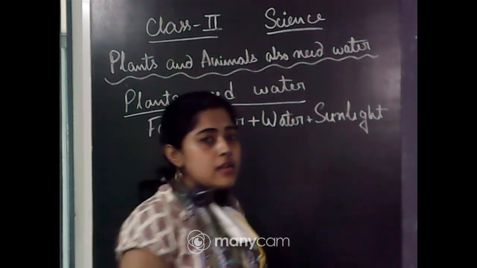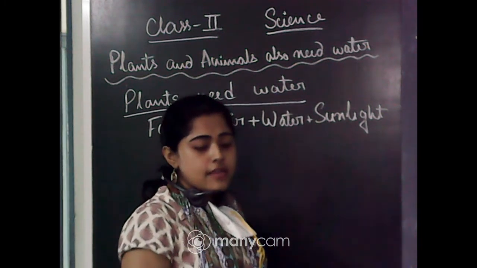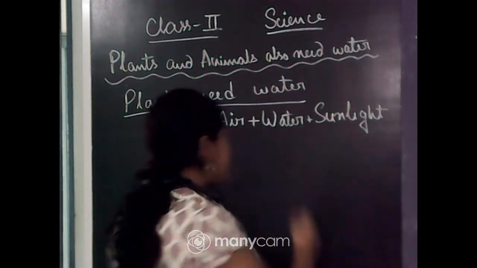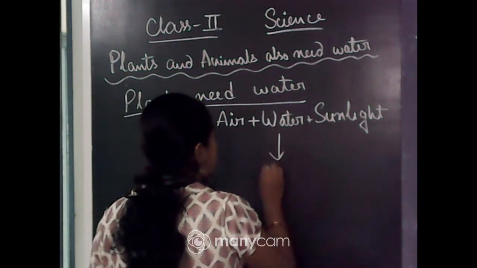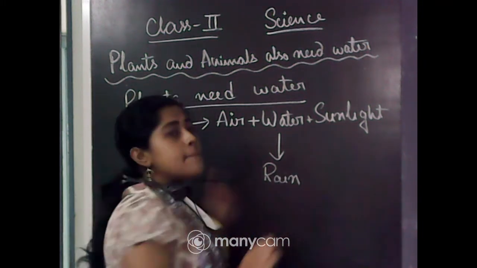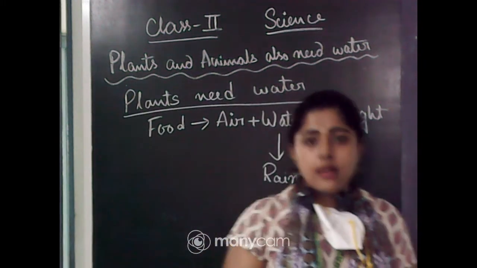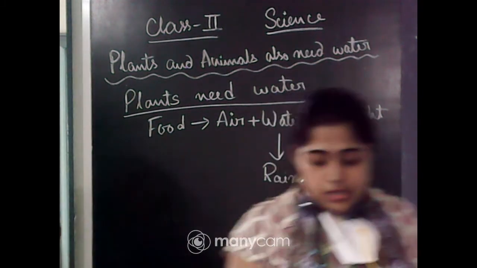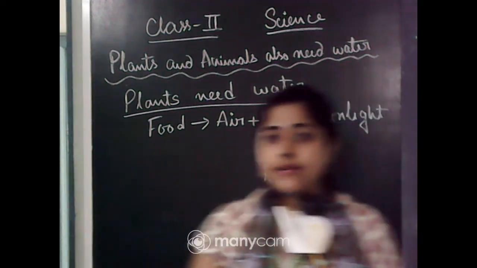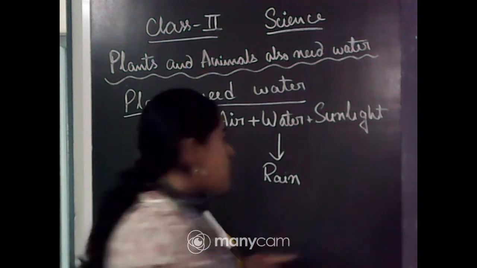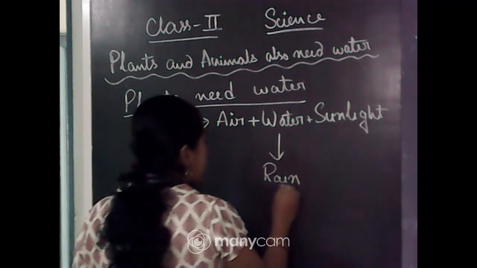And water, how do they take water? Because rain is the main source of water. So they get water from rain. Rain is the main source of water, but they don't get water directly from rain.